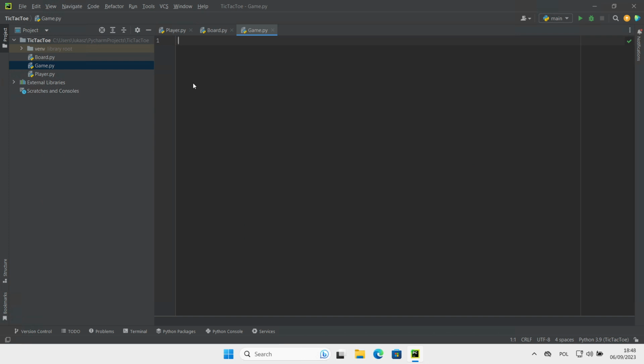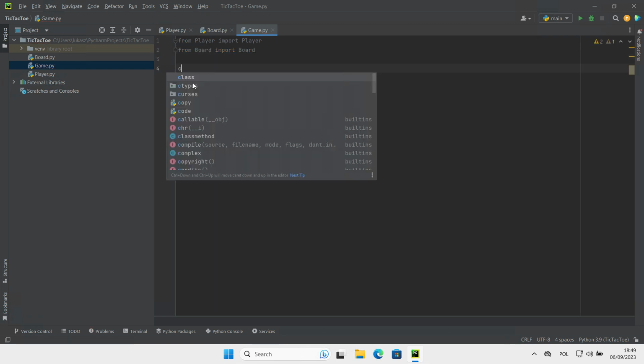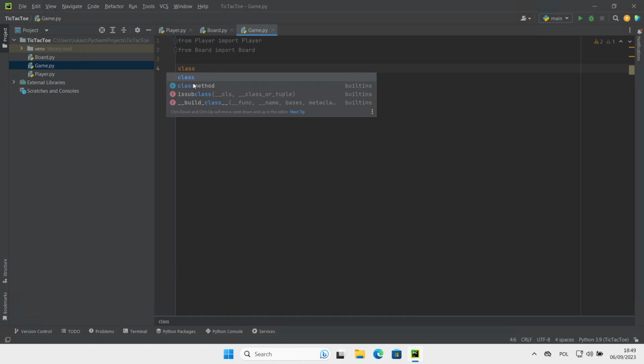At first, I'm going to import two classes that we have just created: from player import Player, from board import Board. Now let's create our new class, Game.